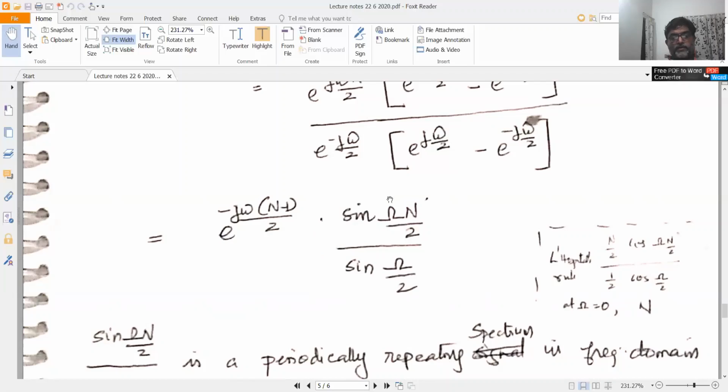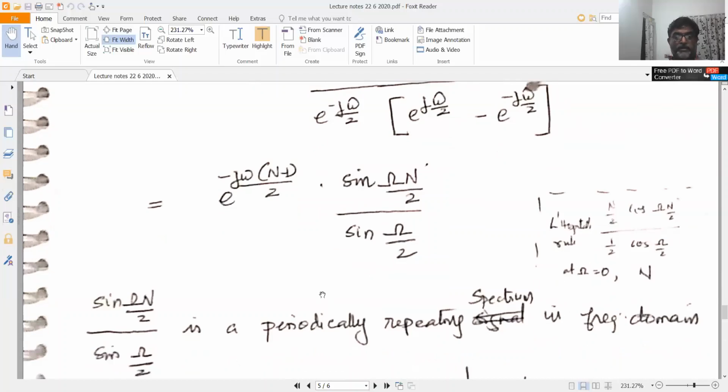Now we will try to plot this. By applying L'Hospital's rule, you can find out the value at omega equal to 0. So you get N by 2 cos omega N by 2 by 1 by 2 cos omega by 2. Put omega equal to 0. The cosine terms become cos 0, which is equal to 1. So N by 2 by 1 by 2 is equal to N. So at omega equal to 0, you get the value N.